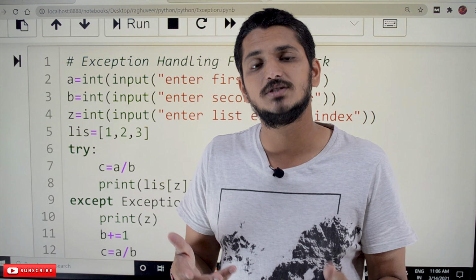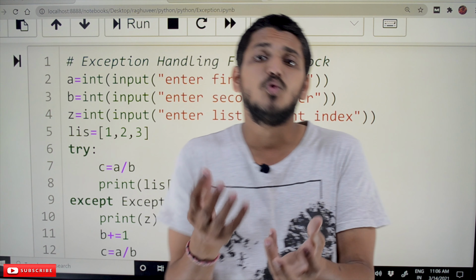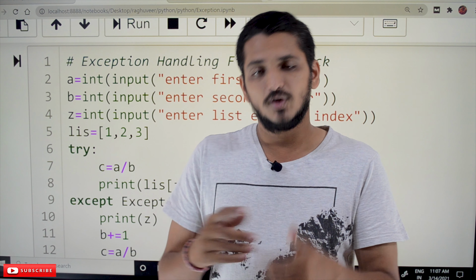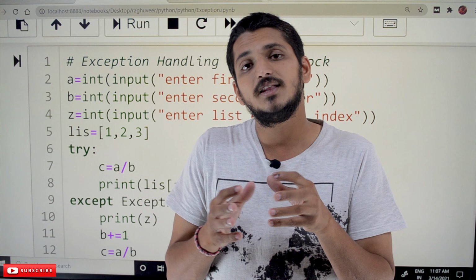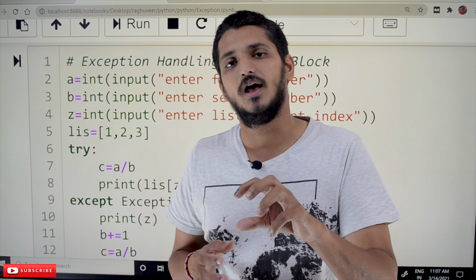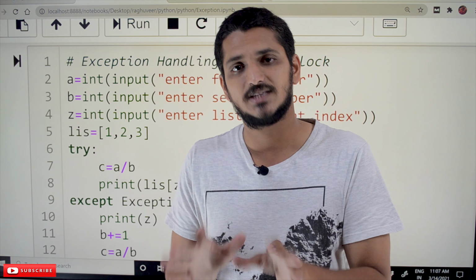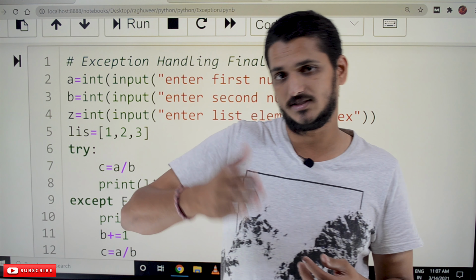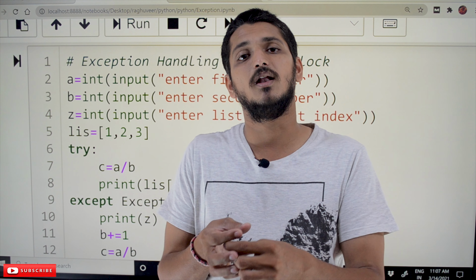In what situations is this finally block helpful? Suppose you open a file and you have written some code regarding the files, and if there is an exception in between in that code, it will go to the except block, and after that you have to close the file.